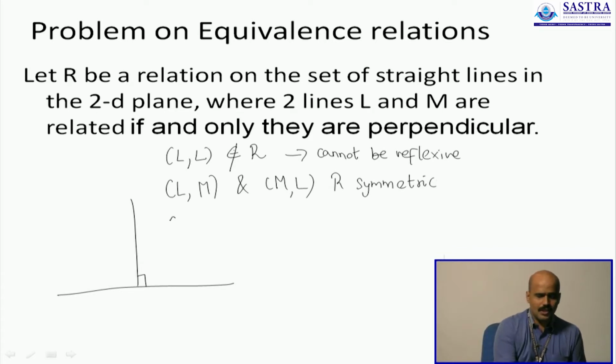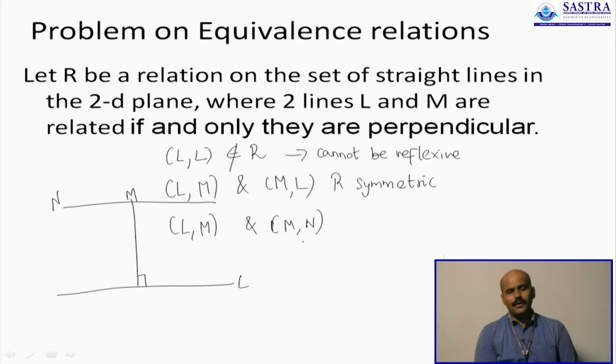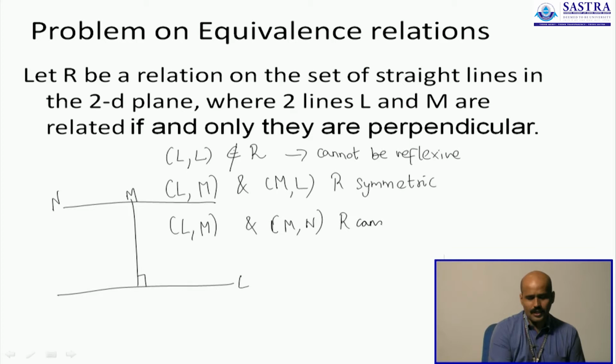The last case: when you have L and M as one pair of perpendicular lines, and M and N as another pair of perpendicular lines, can we now show that L and N are also perpendicular? No, it doesn't turn out to be so. L and N are in fact parallel. So therefore, R cannot be transitive.